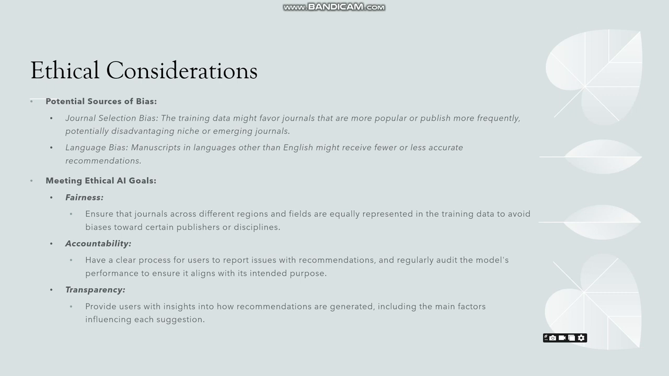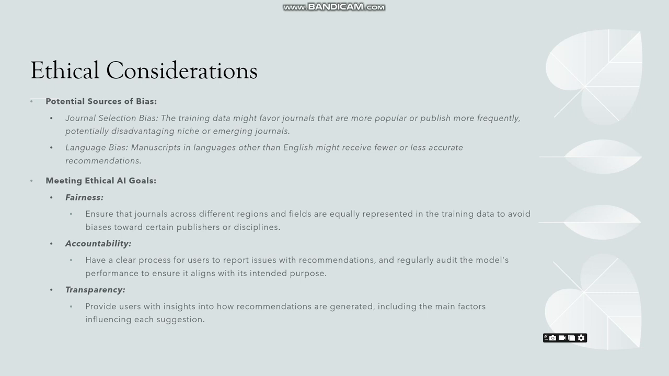And in order to meet ethical AI goals, we have to make sure the solution that we are proposing is fair, it takes the accountability, and it's transparent. Fair when we remove those biases by including all the journals across from different regions, including a multilingual data set, a balanced data set. So this could be a fair goal. This is how we'll achieve fairness.